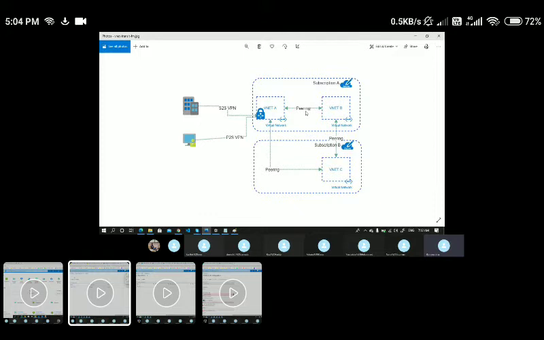So this is, at a high level, about the pairing connectivities, and we also have two more important connectivity models, that is site to site and point to site. Here you can see on the left hand side, S to S is nothing but site to site, and P to S is nothing but point to site. So we'll talk about those scenarios, and why we use site to site and point to site, maybe tomorrow. So for today, let's complete this particular setup, that is VNet pairing.